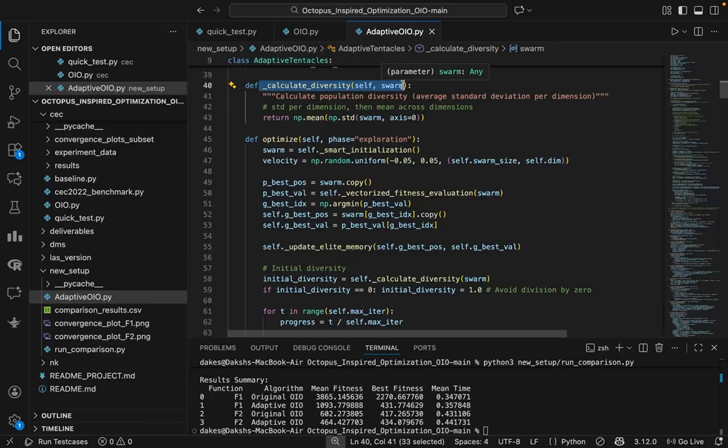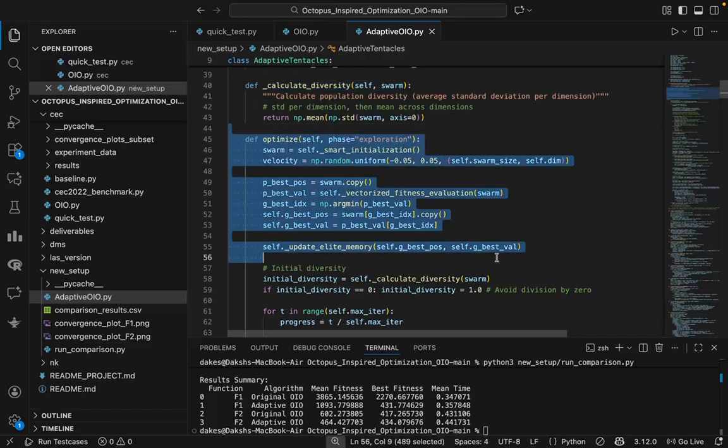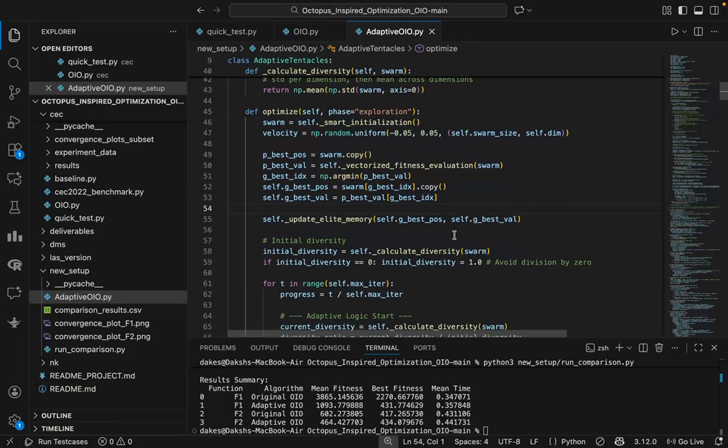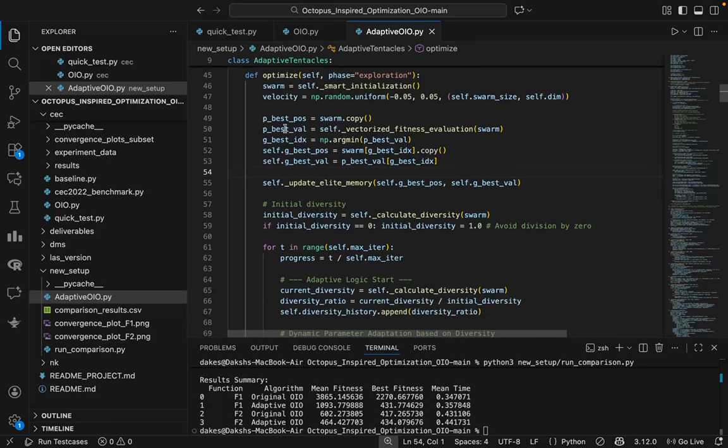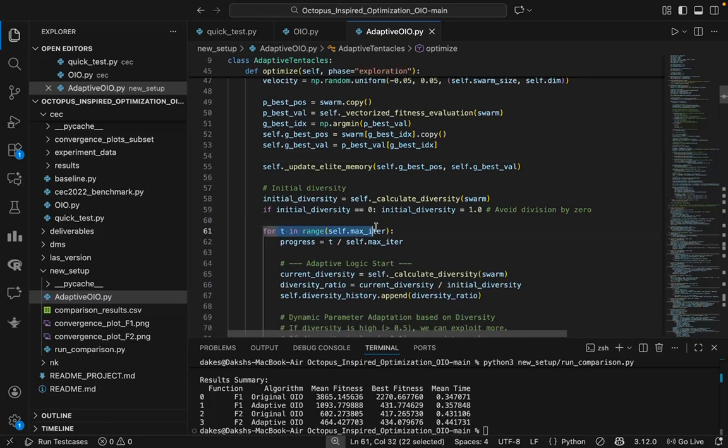Based on this diversity score, now we will implement our optimize function. Let's look at the main logic of this optimize function that lies in this loop.